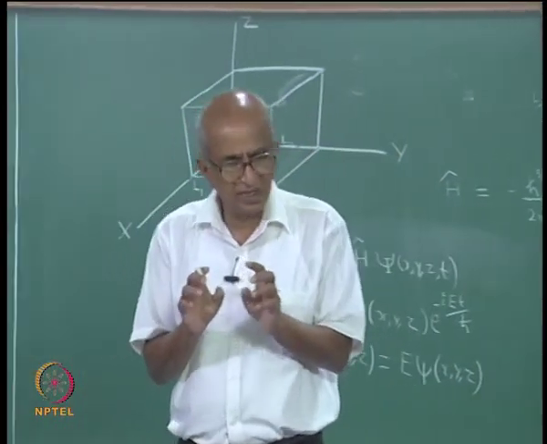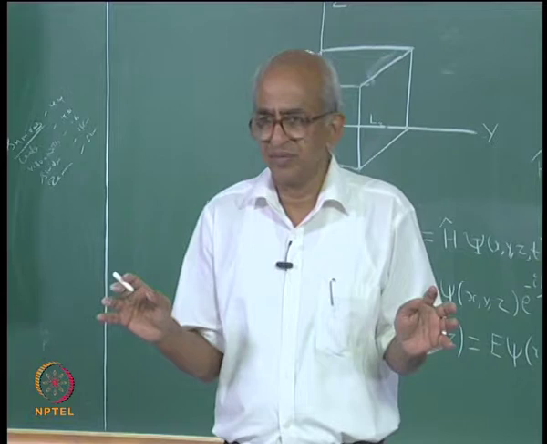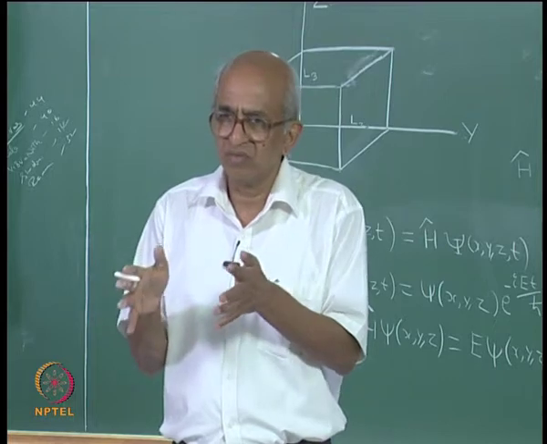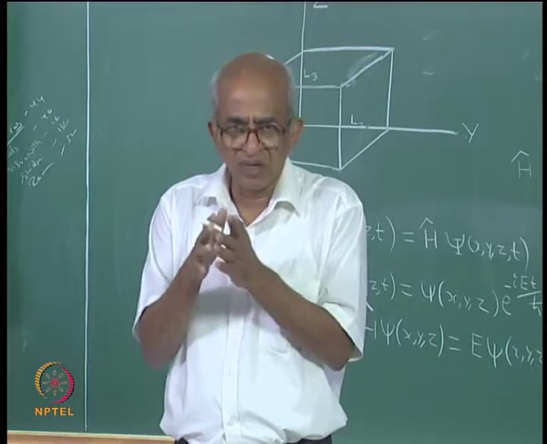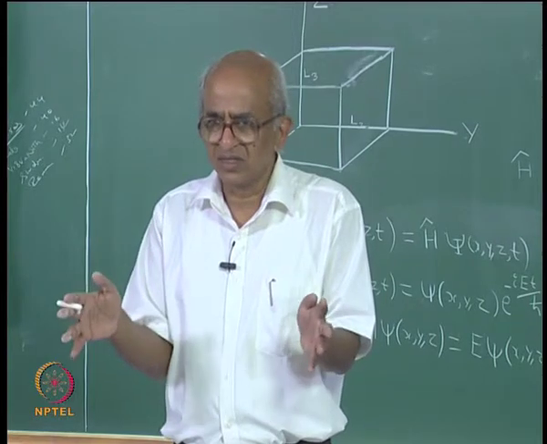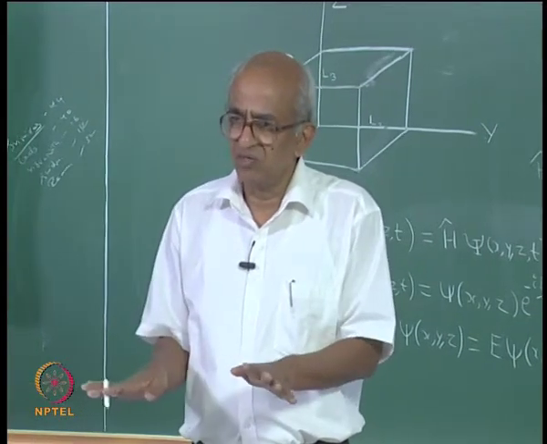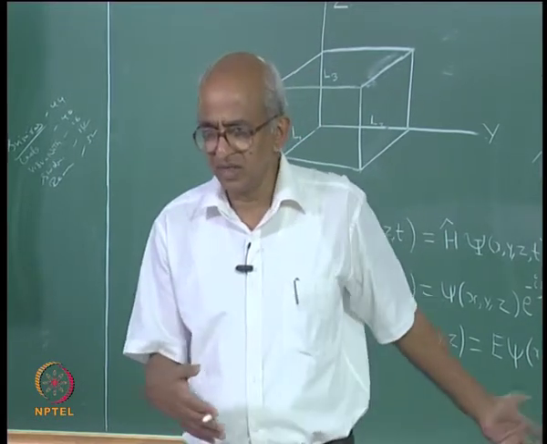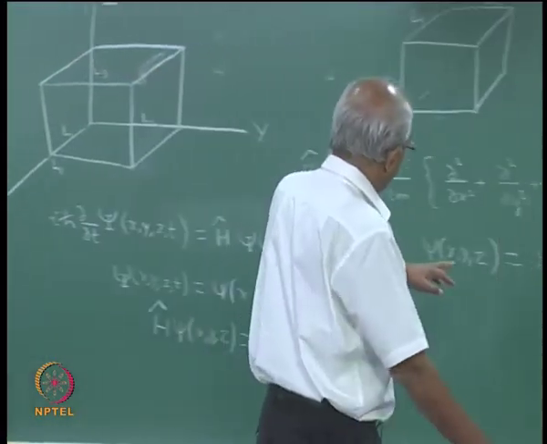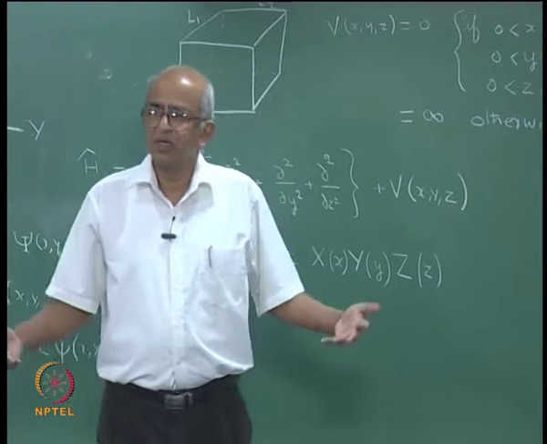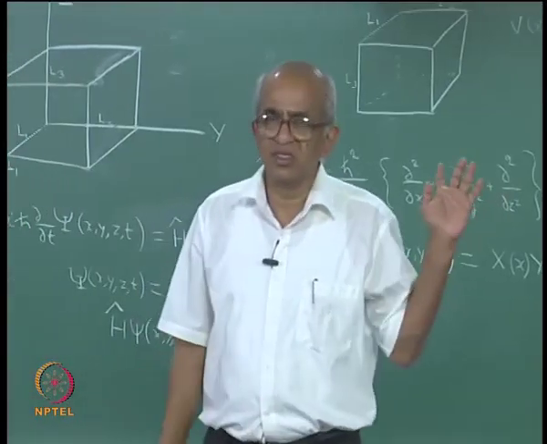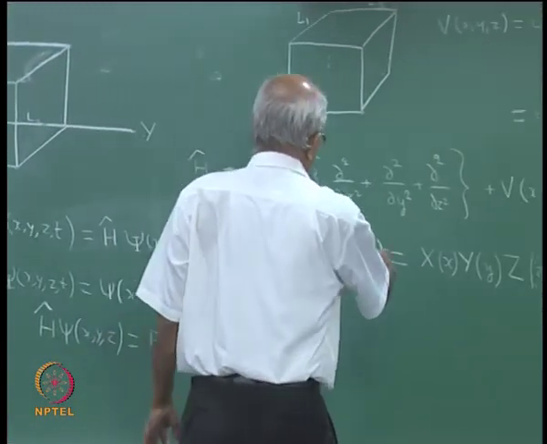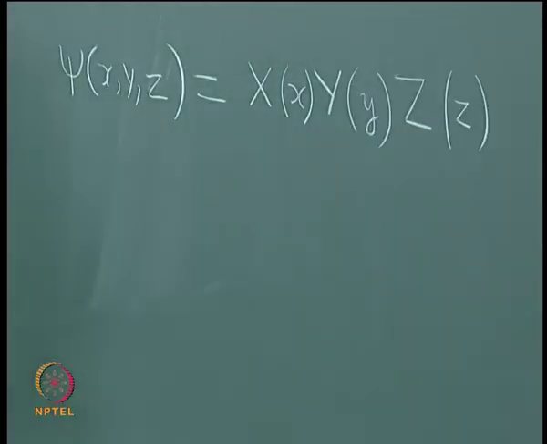So essentially we are using the method of separation of variables. I have a function psi which depends upon x, y, z. I assume that it may be written as a product of 3 separate functions, each one depending only on one variable. As I told you earlier, this is a policy of divide and conquer. Now, what is it that I want to do? I want to determine capital X, capital Y and capital Z in such a fashion that the product satisfies the equation. So, let me take this product and substitute that into this equation.